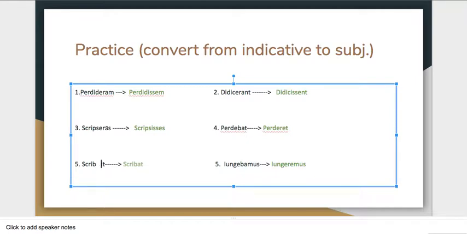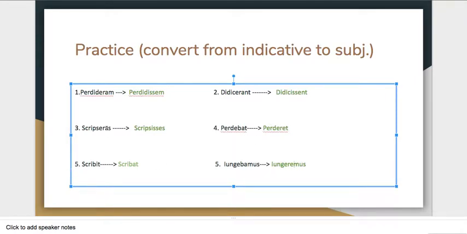It's actually just scrib plus it, which is the present third conjugation verb. So we just need to make it present subjunctive. We fear a liar, so it's scribat in the present subjunctive. And then iungebamus becomes iungeremus. Iungebamus is imperfect, iungeremus is imperfect subjunctive. Infinitives plus endings.